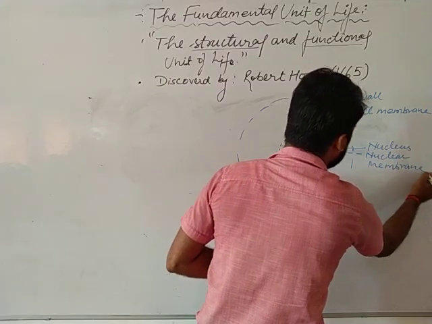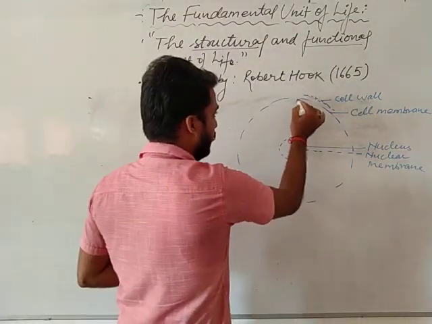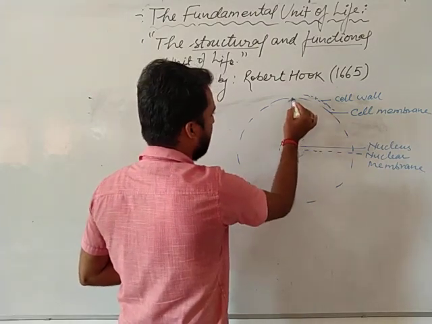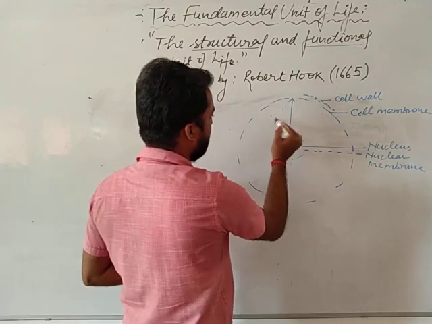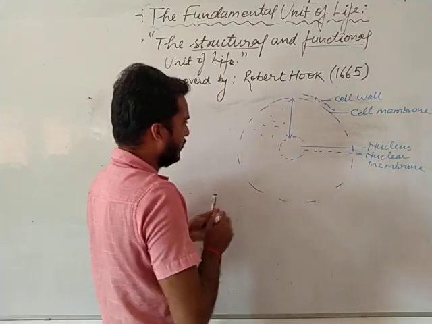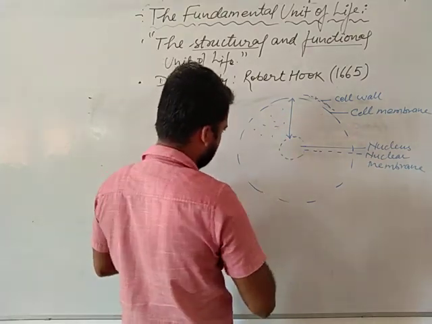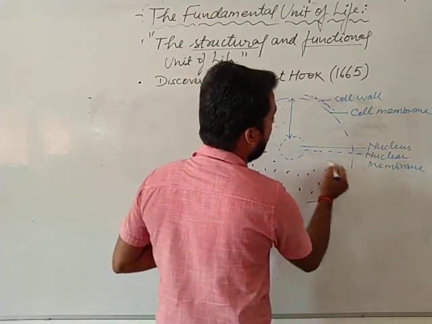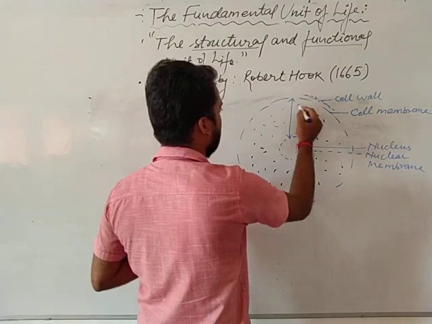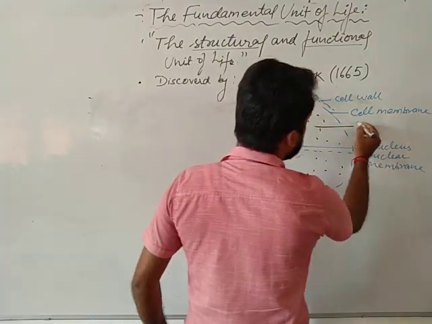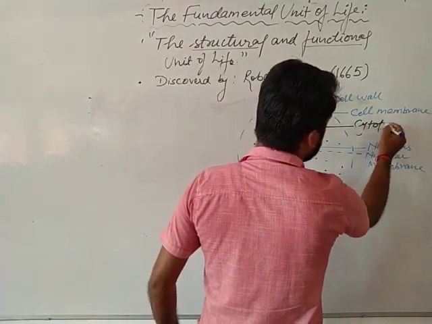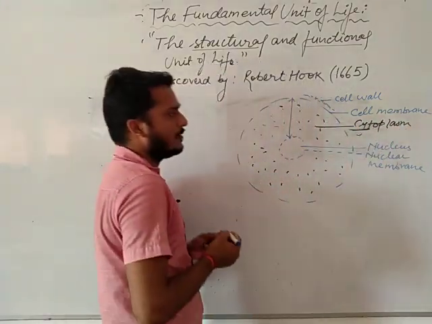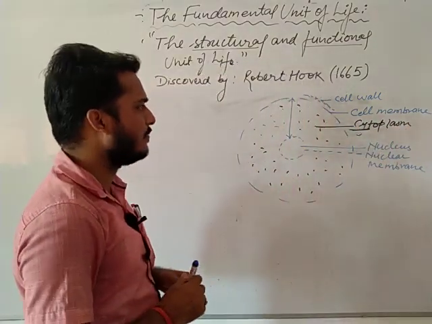This portion, between the cell membrane and nucleus, has a jelly-like structure in which all the cell organelles are embedded. This portion is called cytoplasm. Cyto means cell, and plasma is a liquid.